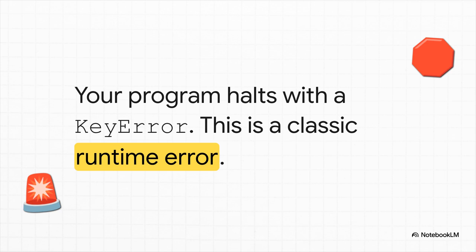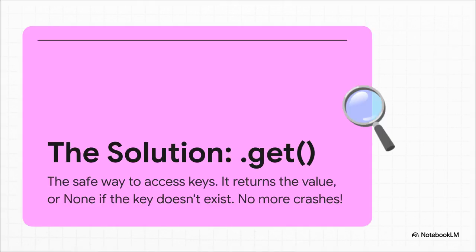But thankfully, there's a much, much better way. Meet your new best friend, the get method. This thing is your safety net. If the key is there, great, you get the value. But if it's not there, it doesn't crash. It just calmly returns None. No drama, no crashes. This is how the pros handle it.